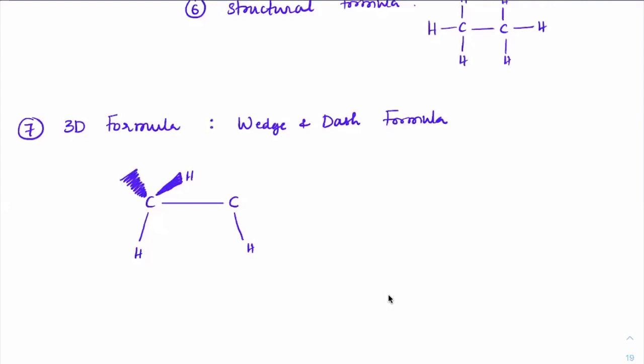The inside-the-plane one is represented with a dash, and the outside-the-plane one which is coming out is represented with a wedge. So this is the wedge I'm drawing, and this line which I'm drawing is called a dash.